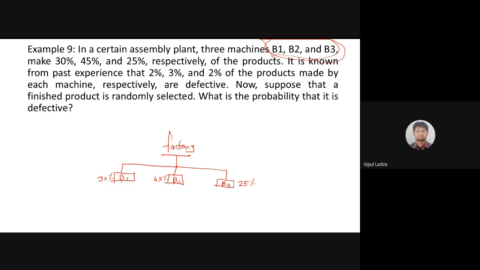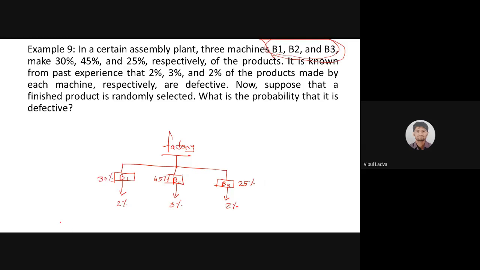Now, all these 3 machines are producing some defective items. That percentage for B1 is 2%. For B2, the defective chances are 3%. And the chance that the selected item from machine B3 is defective is 2%.